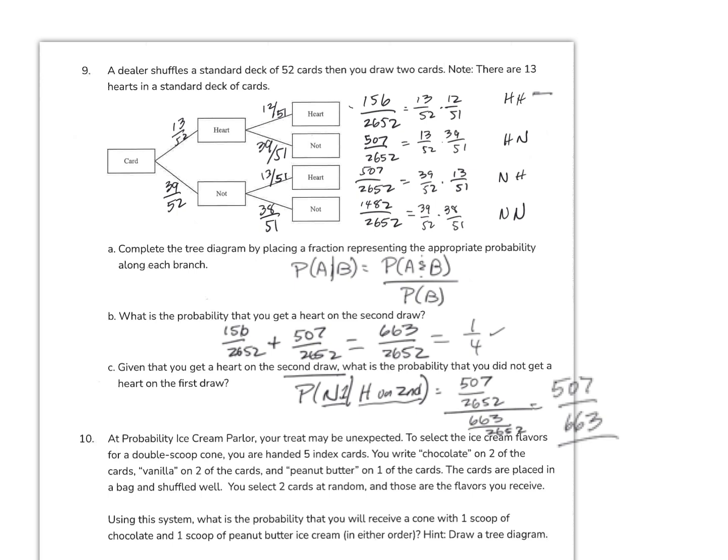And it makes sense because the chance of getting a non-heart card on the first card is way bigger than it is getting a heart. So the chance of getting a heart is only 156 out of 2652, 1 out of 17, whereas the rest, getting a no heart is way higher, 507 out of 2652. So 507 out of the total 663 possibilities, it just makes sense. Okay.